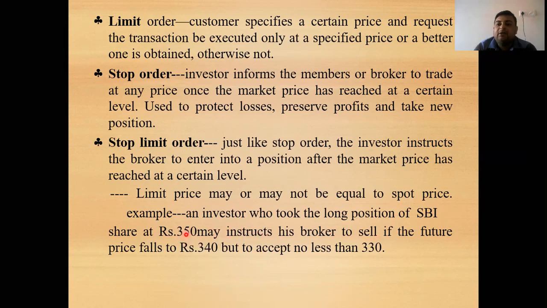He has the assumption that the price in the future market will rise above 350 per share. Now, as we know, the market is not in the hand of one person, it acts on the real-time system of buying and selling of commodities or stocks. So he has also given the stop loss limit to the broker to sell the share if the future price falls below 340, because he can bear a loss of rupees 10 per share. But not less than 330. Here it is a stop limit order, that beyond 330 he will not be able to bear the loss. He doesn't want to bear the loss beyond this, so the stocks must be sold before this.